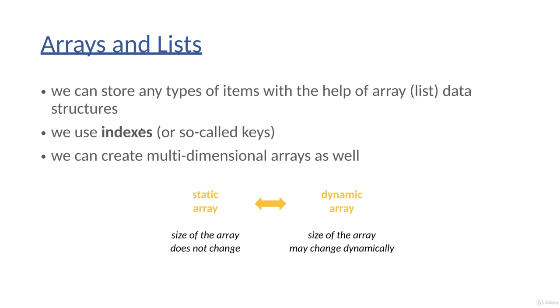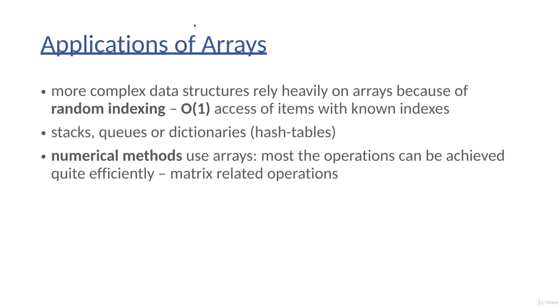We can use indices or so-called keys, so sometimes these are called indices, sometimes these are called keys. We can create multi-dimensional arrays as we have seen, and what's crucial is that there are two types of arrays: static arrays, when the size of the array doesn't change, or dynamic arrays, when the size of the array may change dynamically.